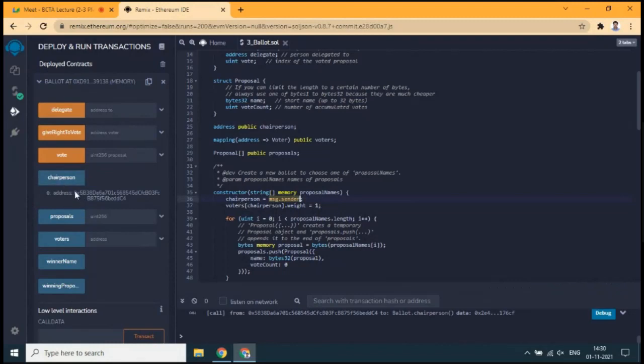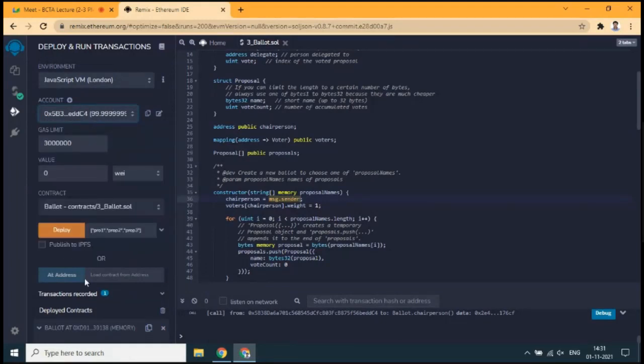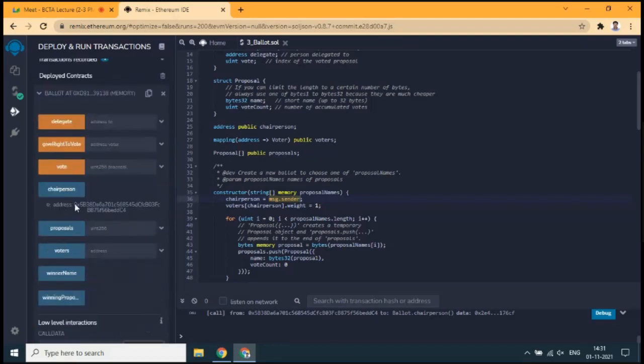So the chairperson is this account, 0x5b38. Just remember this, and go to here. What is the address here? 0x5b38. This is the account, so this account has created this. That is the reason this address will become the chairperson address. Clear? So this is the way we deploy the smart contract, pass the parameters into the functions and variables, and test these values.